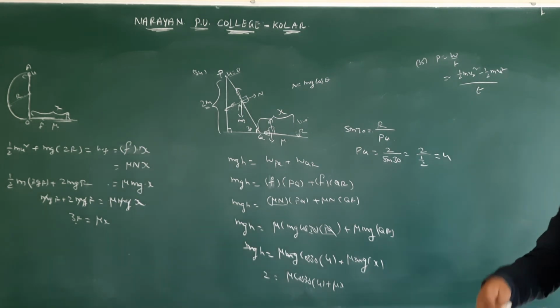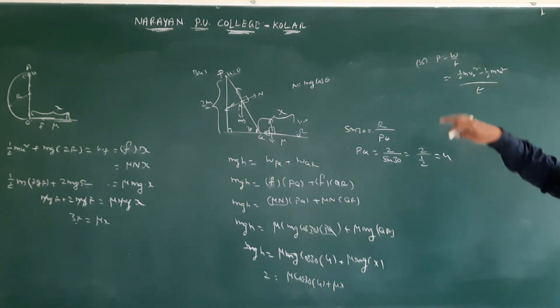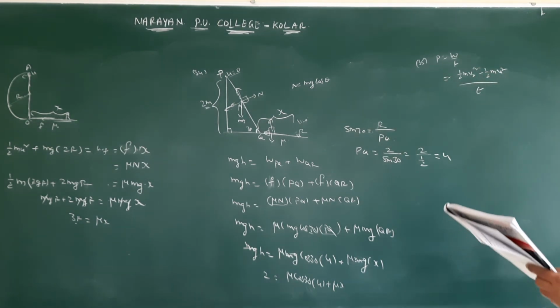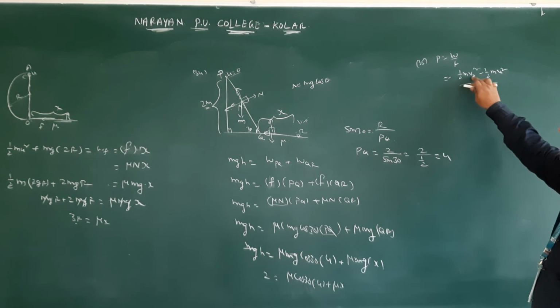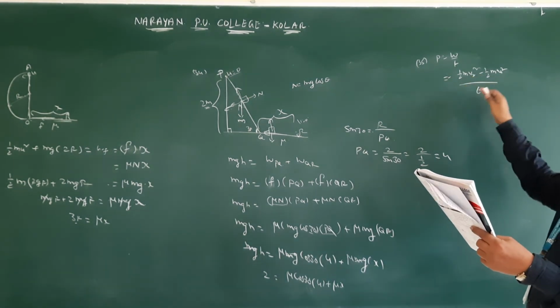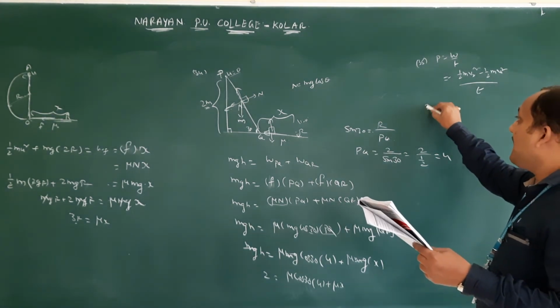Whenever they give velocity, the work is kinetic energy. Whenever they give height, it is potential energy. Here they give the change in velocity, therefore half m times v2 square minus v1 square. v1 is 10, v2 is 30, the mass they gave, and time is 40 seconds. Directly substitute and you will get the answer.